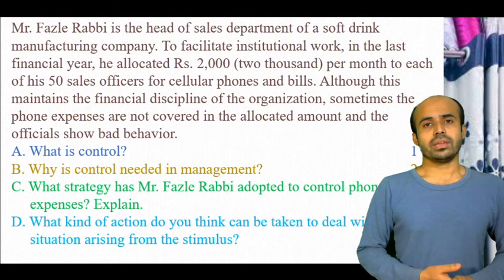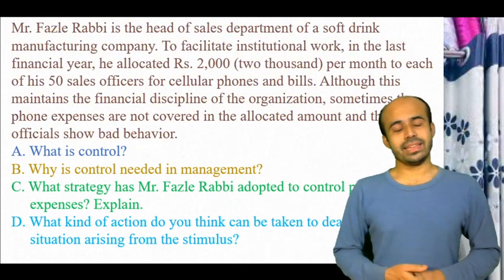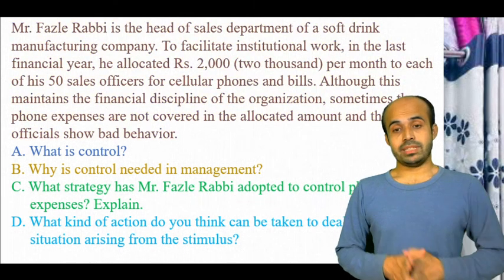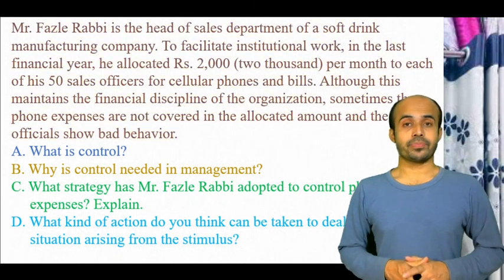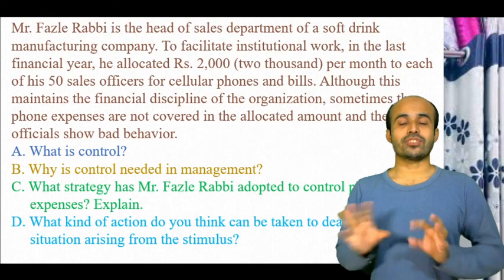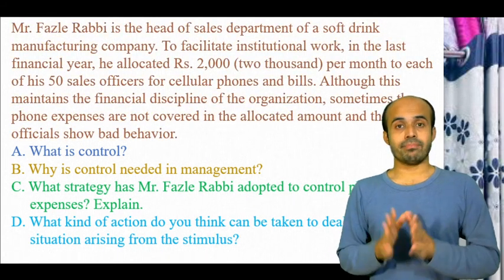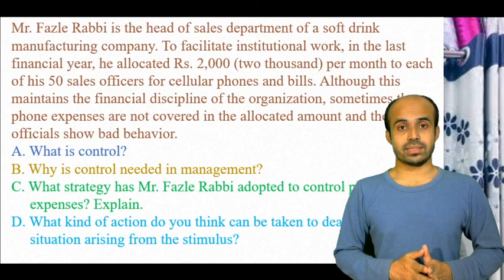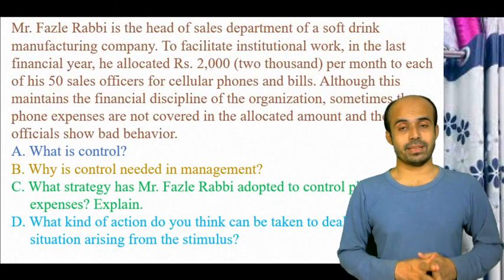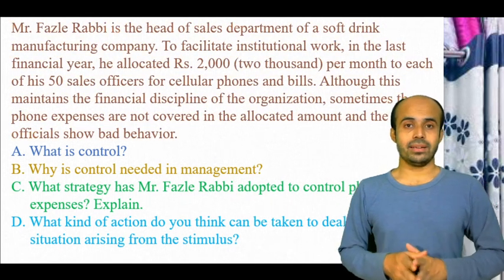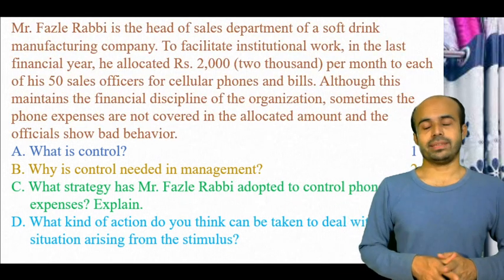So you can see in the stem, the sales department head tried to fix the salesman's monthly mobile expenses, or mobile maintenance expenses, that was fixed by the head of the department for the month.